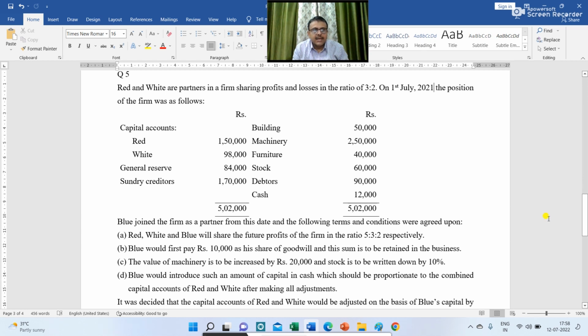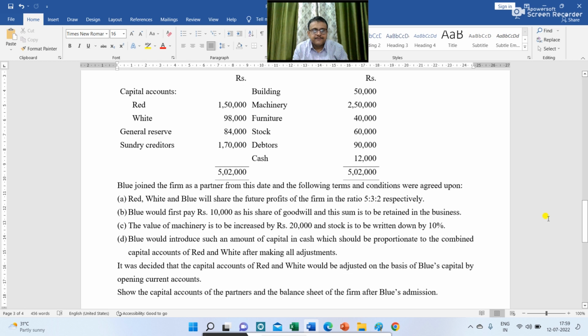On liability side, we have capital account of red 1,50,000 and of white 98,000, general reserve 84,000, sundry creditors 1,70,000, and on asset side we have building 50,000, machinery 2,50,000, furniture 40,000, stock 60,000, debtors 90,000, cash 12,000. Total of asset and liability side is 5,02,000.